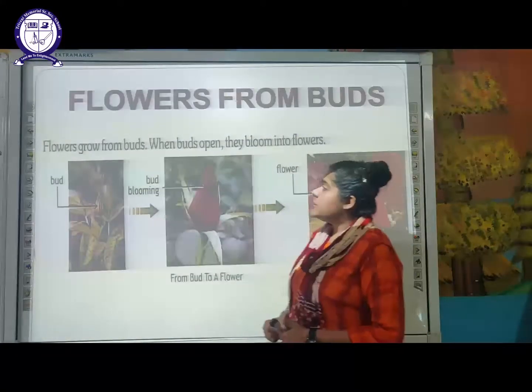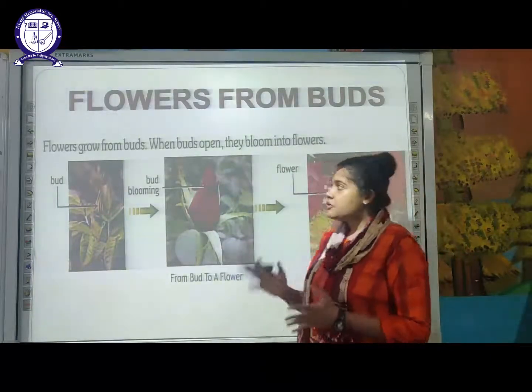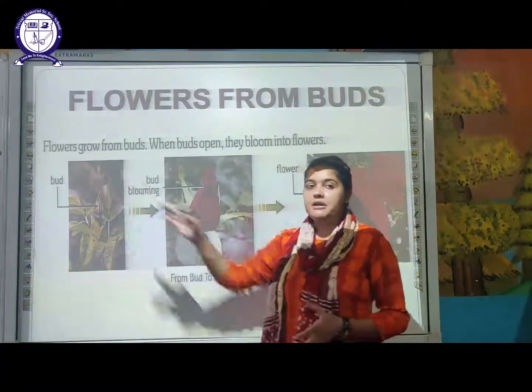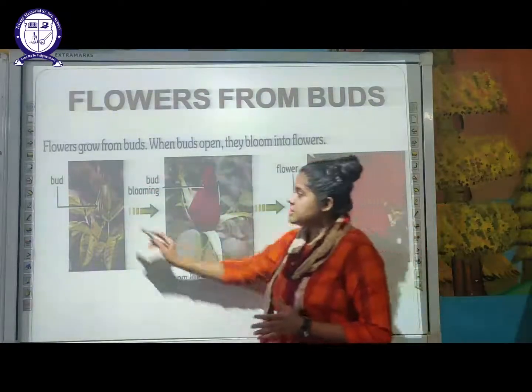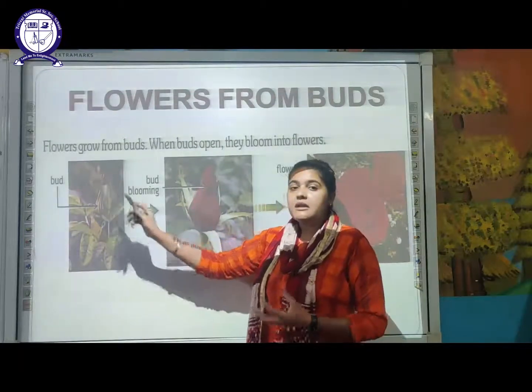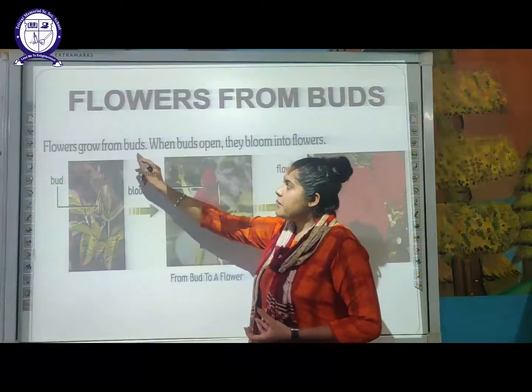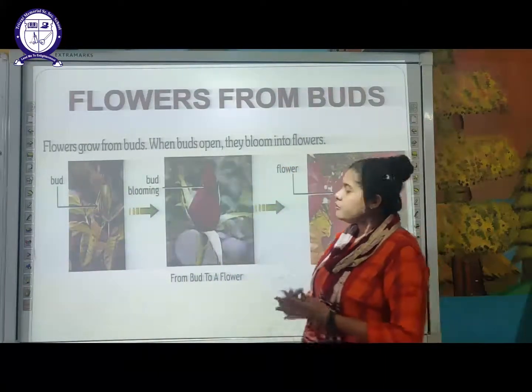So let's move on to the next part, that is flowers from bud. How does a flower develop? Flowers generally grow from a bud. There is a small bud which you can see in the plant. So this is a bud. Inside the bud there is a flower. How does it develop? The flower grows from a bud. When the bud opens, what will happen?